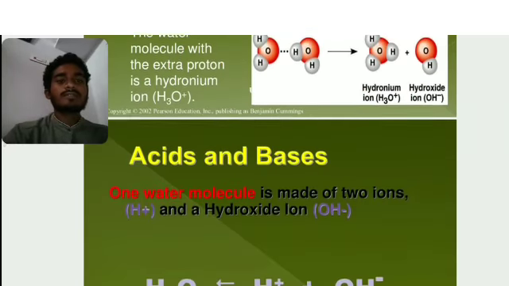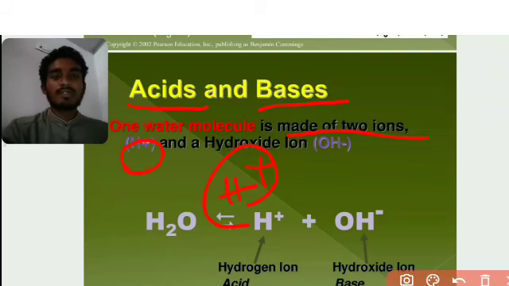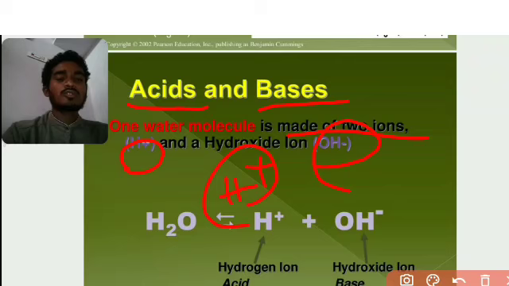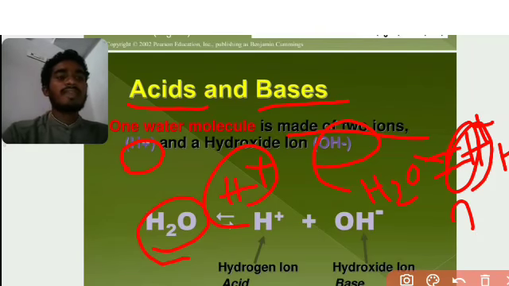Okay, next, acids and bases. When we dissociate 2 moles of water molecules, we get acid and base. One water molecule is made up of 2 ions, H plus and OH minus. If the hydrogen H plus is greater in number, then the acidic concentration is also greater. OH minus is called the hydroxyl group, and that is the base. When water H2O dissociates, an equilibrium process takes place, giving H plus and OH minus, the acid and the base.